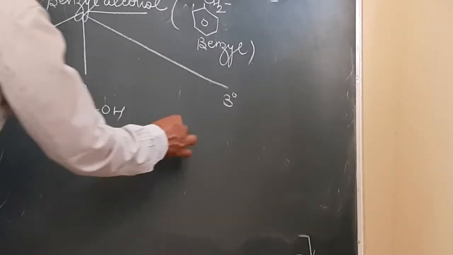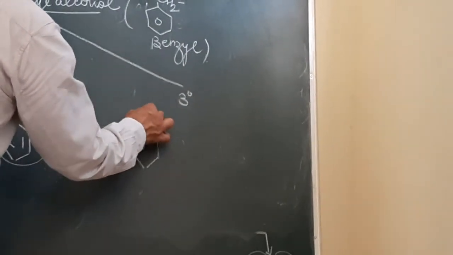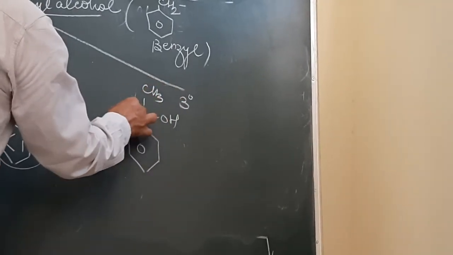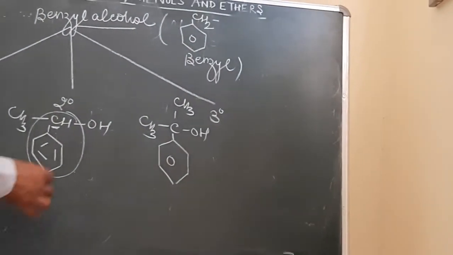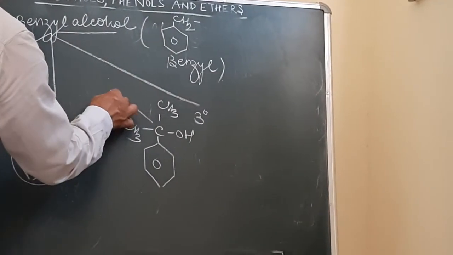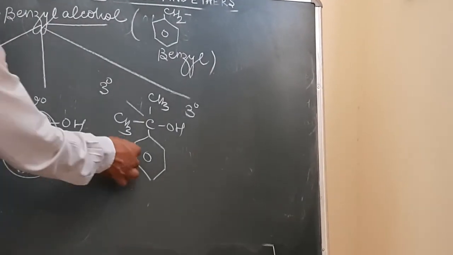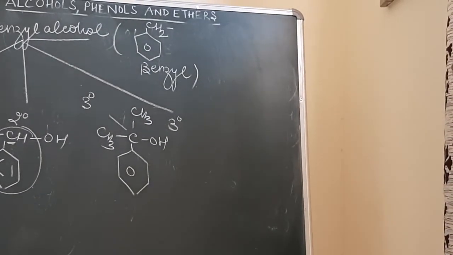If we consider a 3 degree benzyl alcohol over here, how will we make the structure? This will be COH and this will be CH3, and this again over here will be CH3. What is the nature of this carbon atom? This carbon atom over here will be a 3 degree carbon atom. So this is a 3 degree benzyl alcohol, this is 2 degree benzyl alcohol, and this is 1 degree benzyl alcohol.